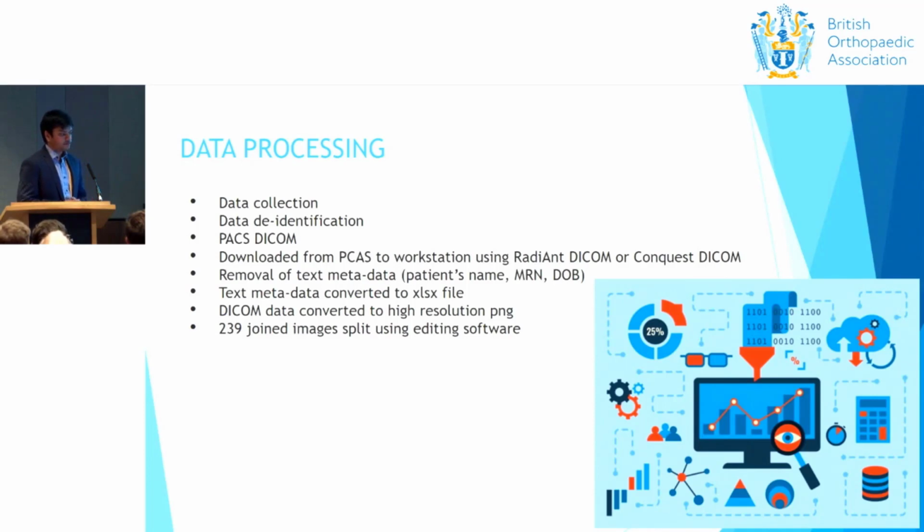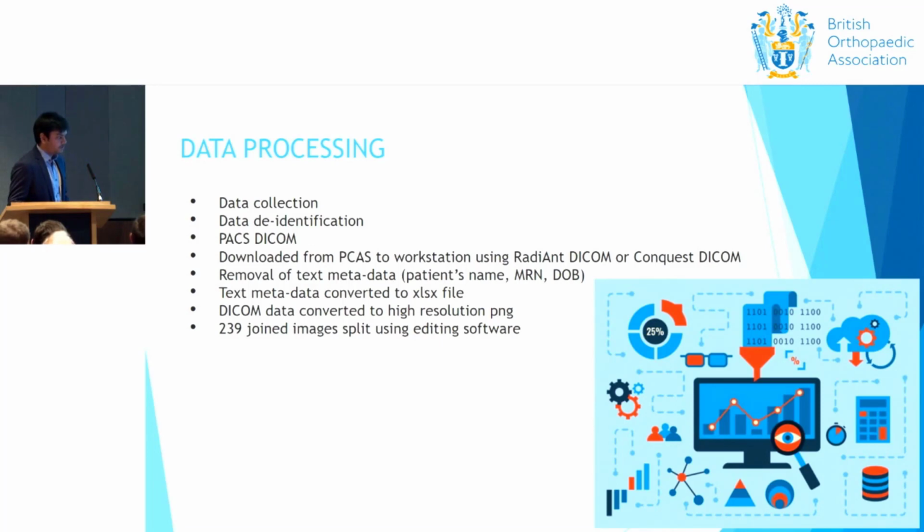This metadata is converted and stored in an XLSX file, so that when you label the images, you know which radiograph corresponds to fracture and which to no fracture. The DICOM data was converted to high resolution PNG images, because a neural network doesn't take in DICOM format images.